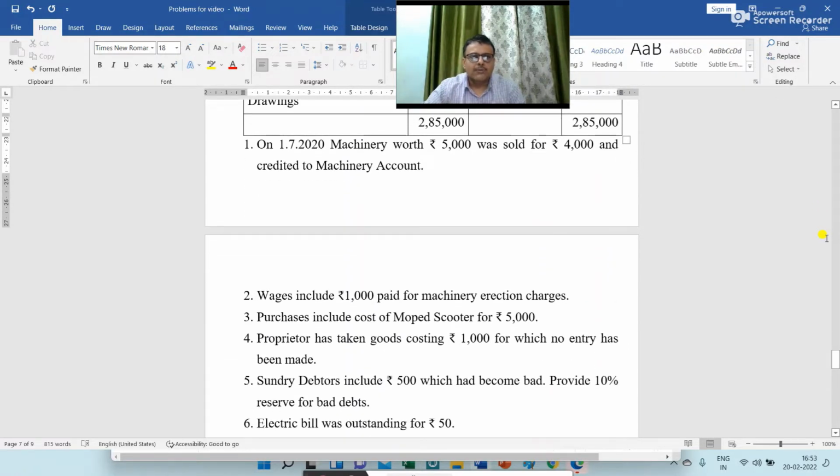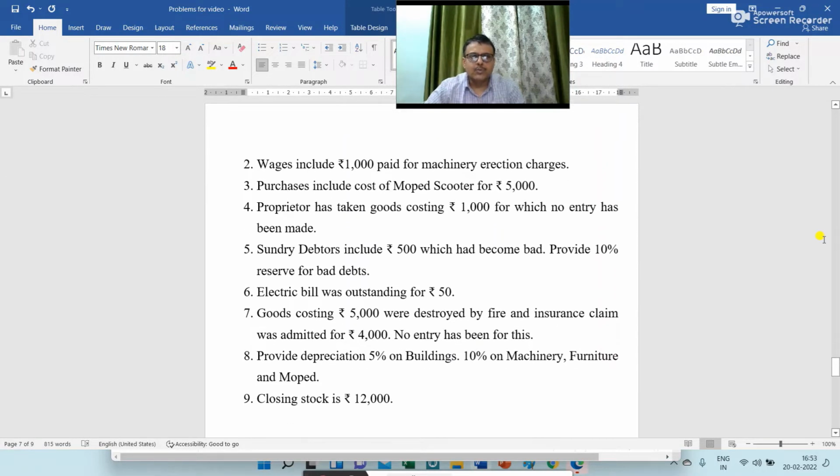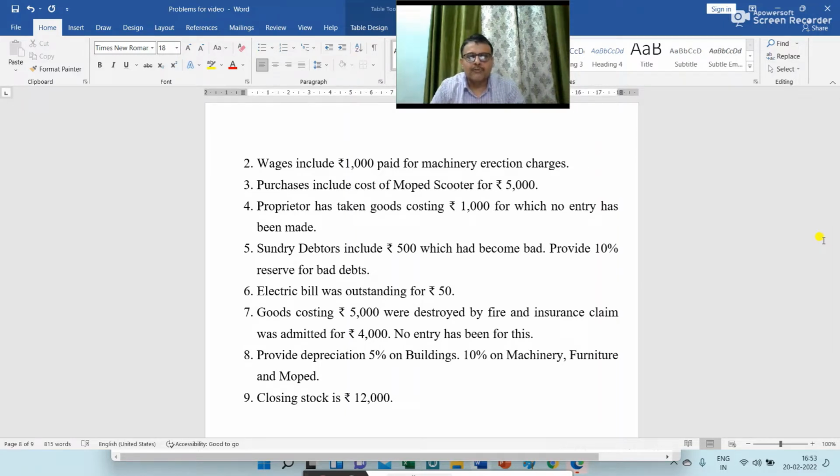On 1st July 2020, machinery worth rupees 5,000 was sold for rupees 4,000 and credited to machinery account. Next, wages include rupees 1,000 paid for machinery erection charges. Purchases include cost of moped scooter for rupees 5,000. Proprietor had taken goods costing rupees 1,000 for which no entry has been made. Sundry debtors include rupees 500 which had become bad.